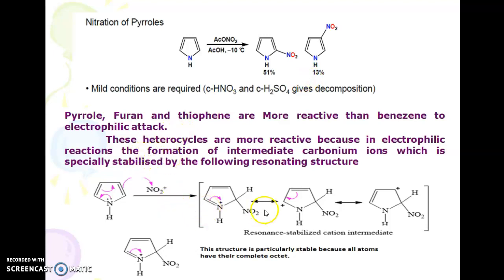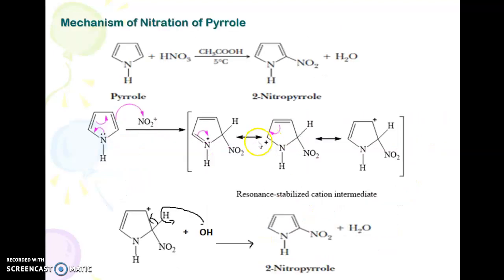So this is the general mechanism which can be given for nitration, wherein the nitronium ion is the electrophile which is going to attack the second position by formation of 3 resonance stabilized carbocation intermediates. And this is the general reaction for the mechanism of nitration of pyrrole.